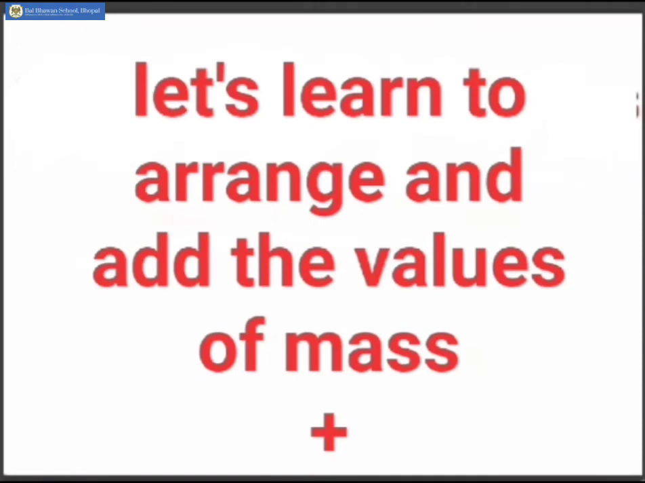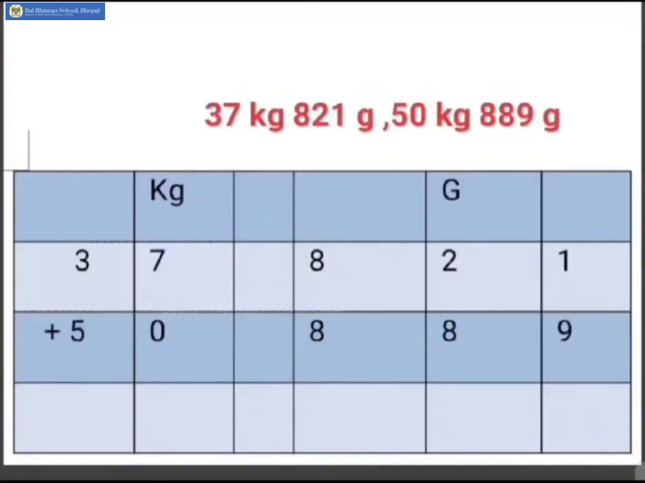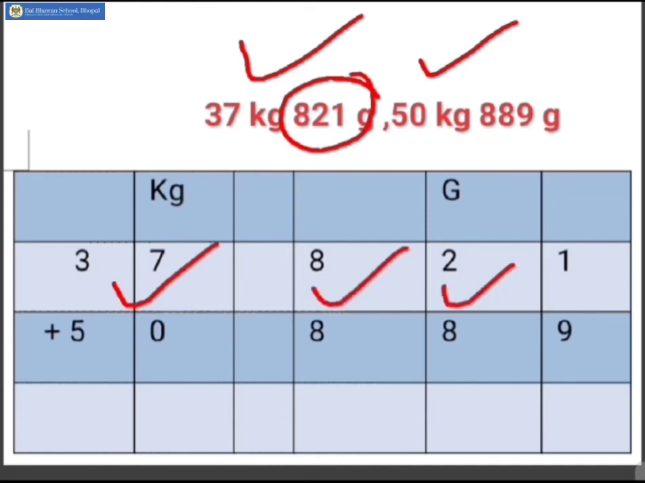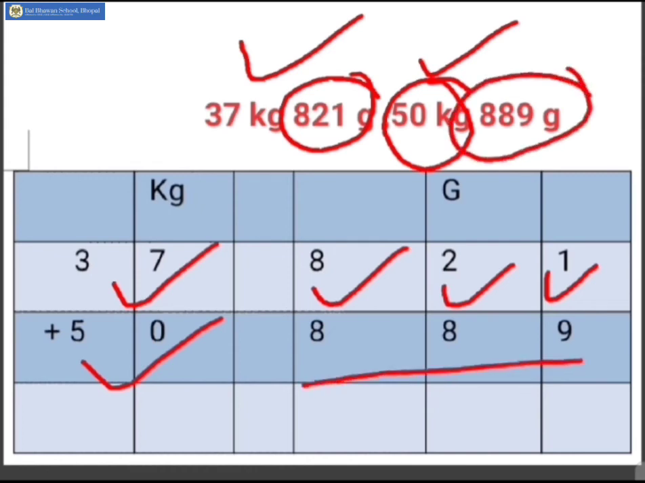Let's learn to arrange and add the values of mass. Let us add 37 kg 821 grams to 50 kg 889 grams. Let us place them under their correct columns. 37 kg goes in the kg column, 821 grams goes to the grams column, 50 kg goes to the kg column, and 889 goes to the grams column.